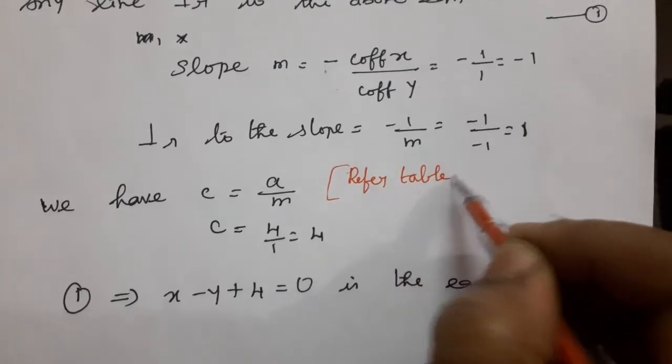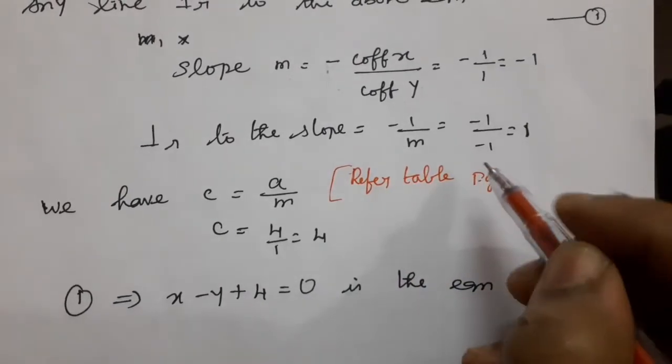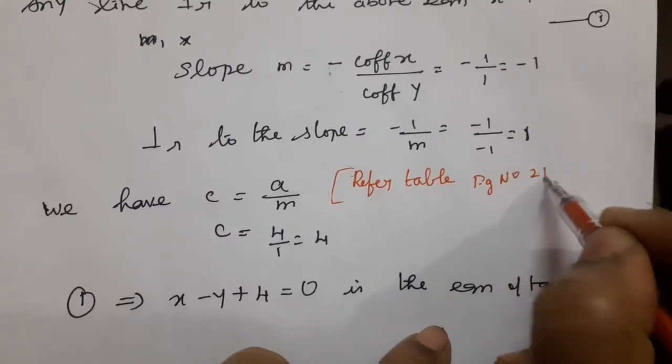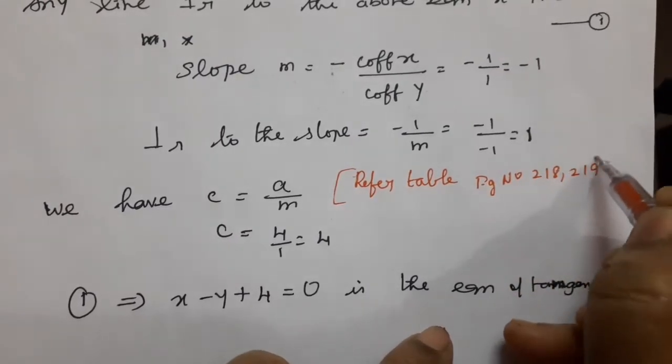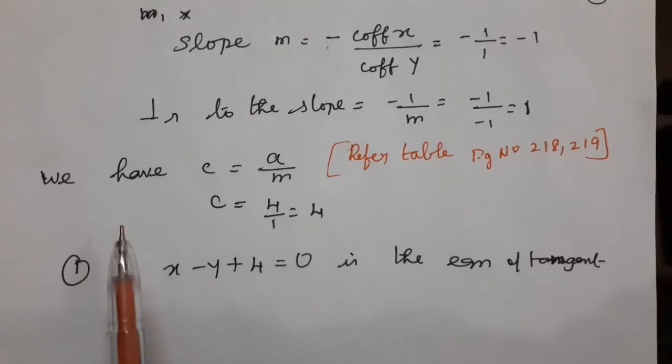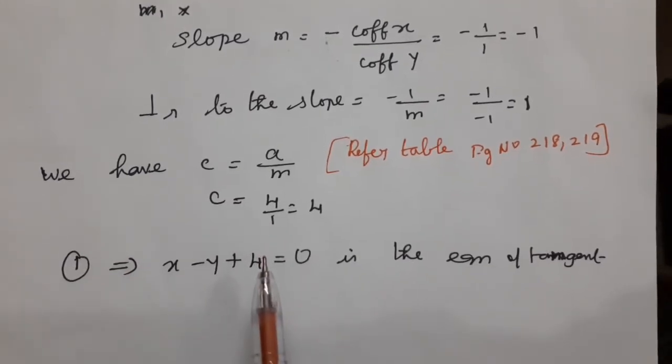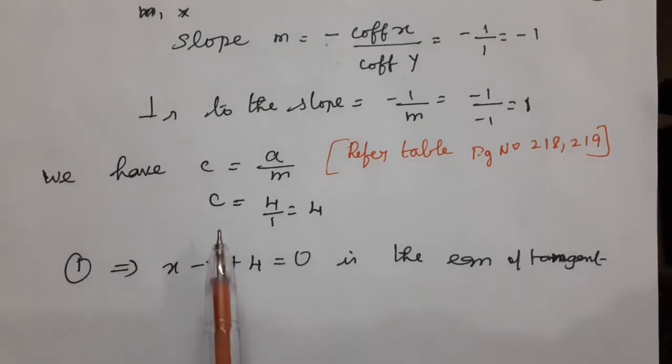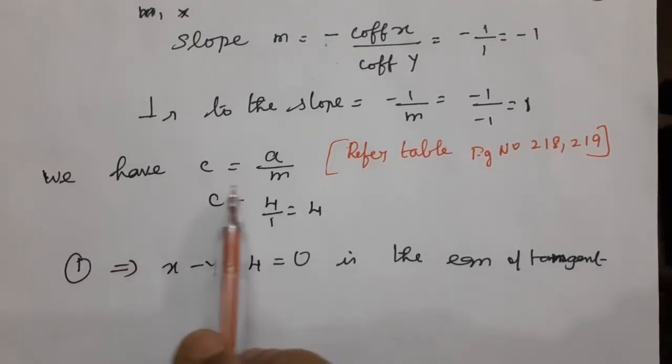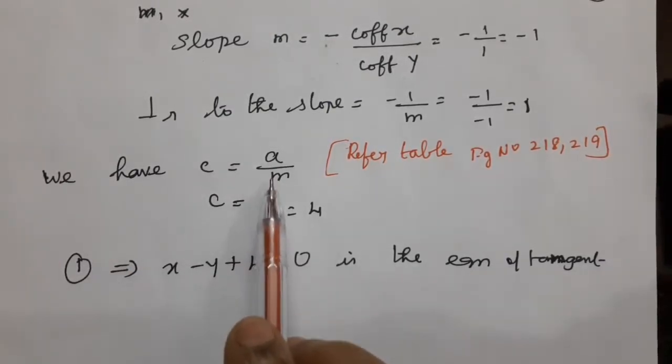Refer to the table, page numbers 218 and 219. What is the given straight line? 2x + 2y + 3 = 0. The straight line is perpendicular to the given parabola, so what is the condition? c = a/m.